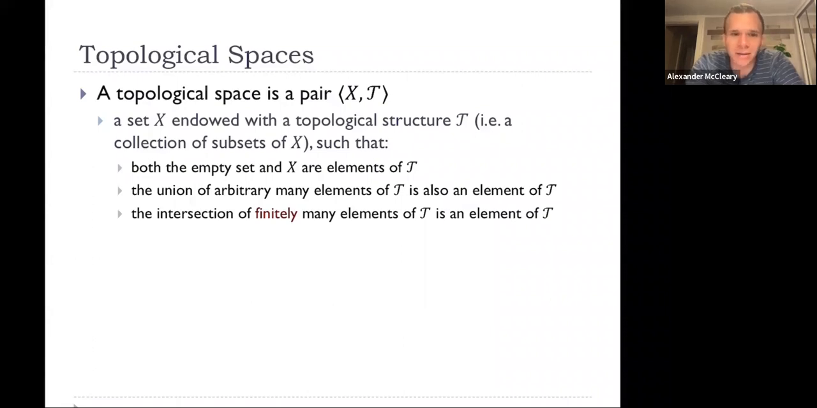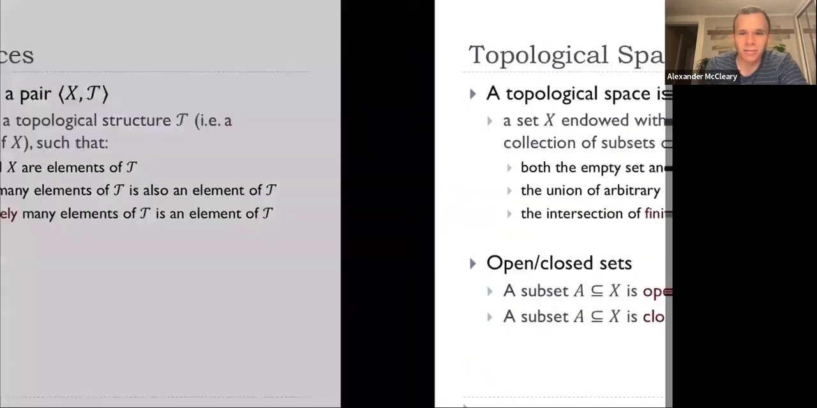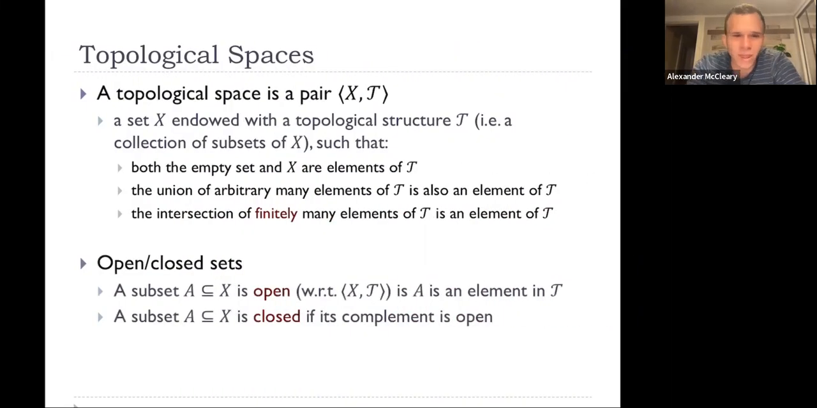The next rule is that the union of arbitrarily many sets in tau also has to be an element of tau. And the final rule is that the intersection of only finitely many elements in tau is again an element of tau. We'll look at why we want those conditions in a second. But first, open and closed sets. We talk about the sets in tau as open sets, and the sets whose complements are open are the closed sets.